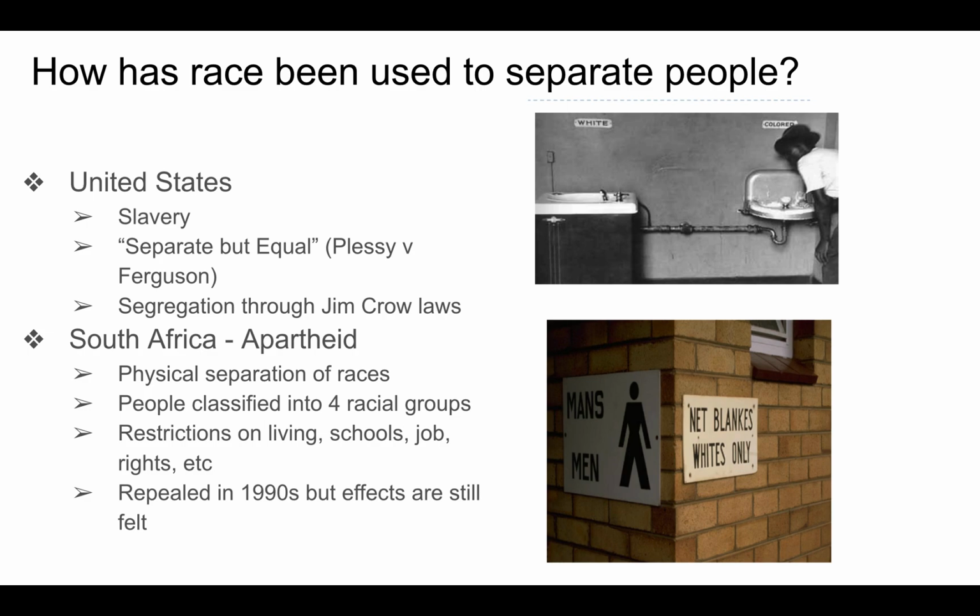In South Africa, when we look at separating people, this is more imposed by the government as a physical separation. Jim Crow laws were legislation that said separate but equal, but in South Africa, apartheid meant physical separation. People were put into 4 racial groups. There were restrictions on schools, jobs, rights, living, and political representation. They were repealed with the help of Nelson Mandela and President de Klerk in the 1990s, but the effects are still felt today, much like the Jim Crow laws.